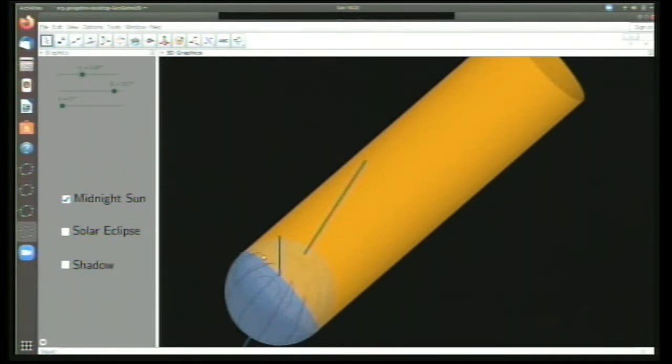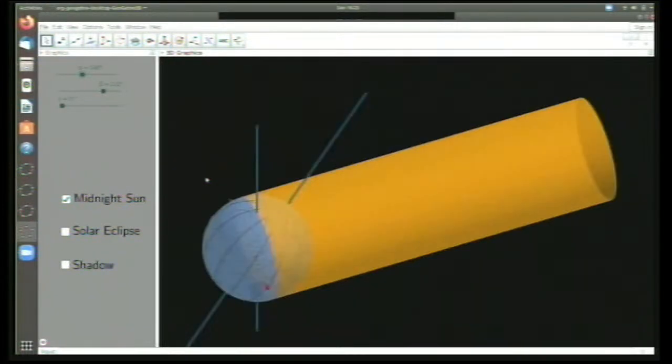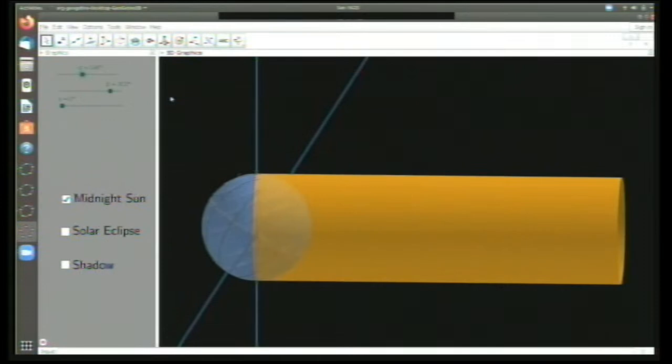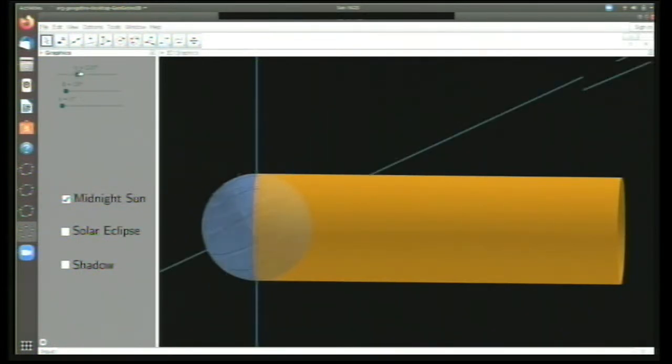And the opposite points will always get 24 hours of darkness. This phenomenon is called the midnight sun. It is observed near the polar region. Midnight sun means you can see the sun at midnight also. That is the idea. So we will keep it here.